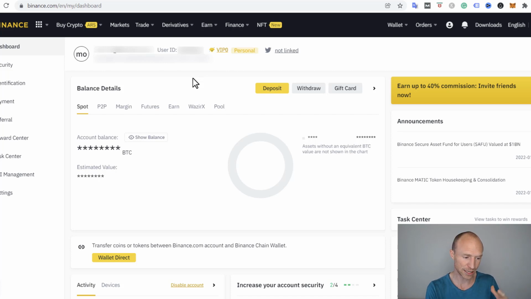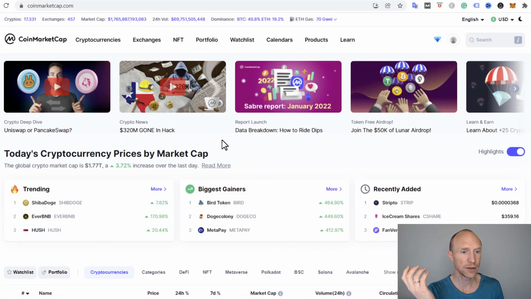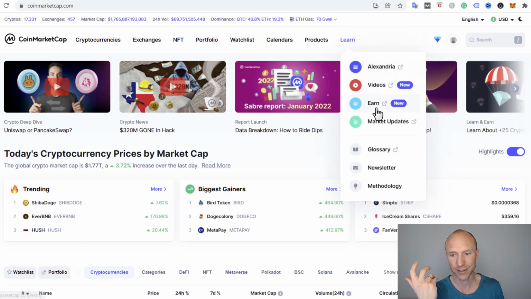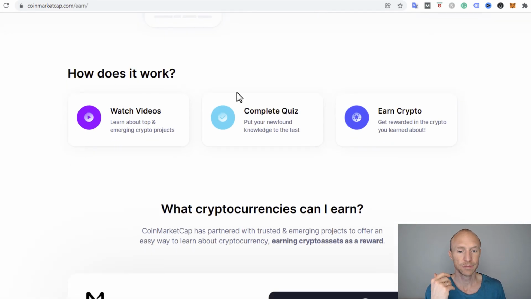But let's now then jump inside CoinMarketCap and see how the earn function works. When you have created an account for CoinMarketCap, then you have different options, and one of them is, if you go to the Learn section, you can click to earn. And then a new option will open up where you will see how it works. In general, you can watch some small videos where you will learn about different cryptocurrencies.